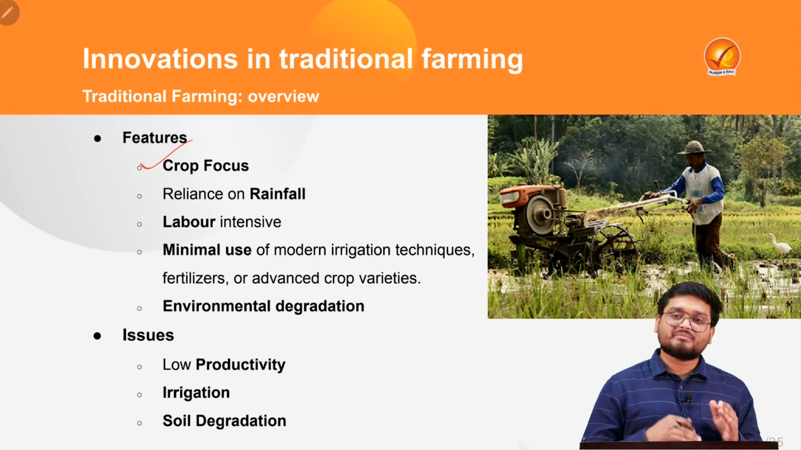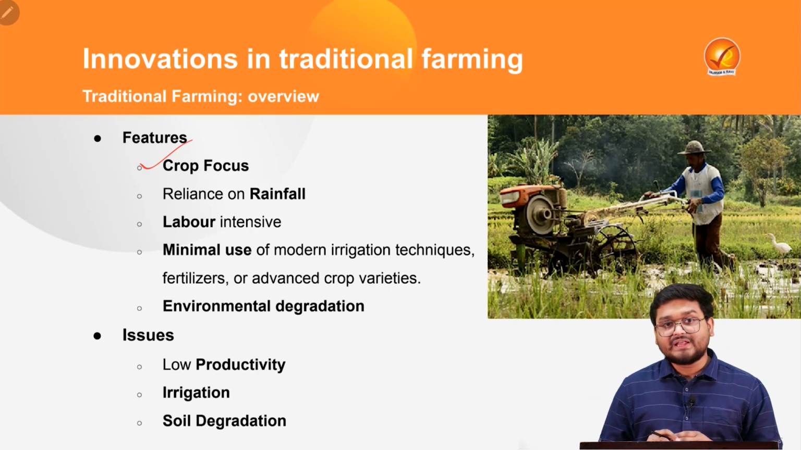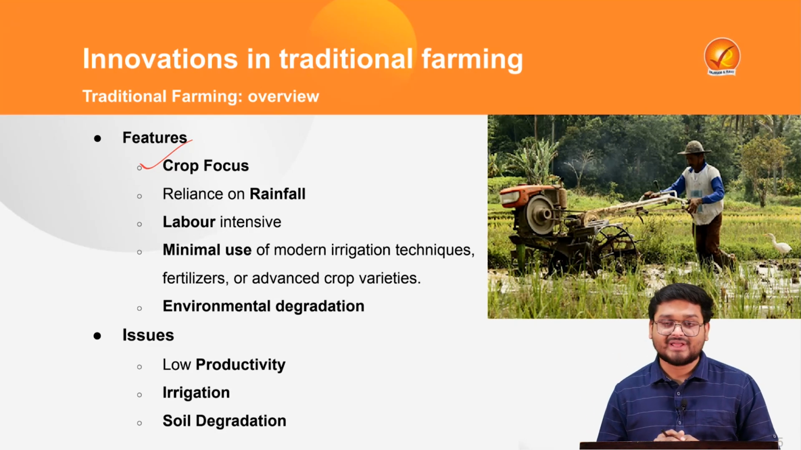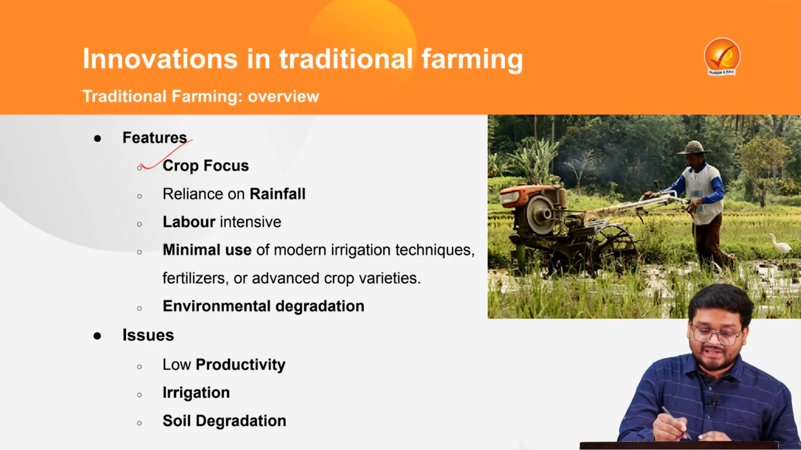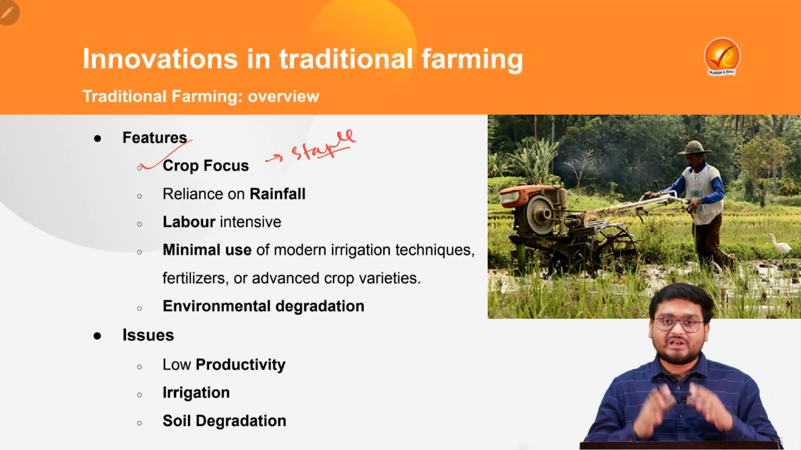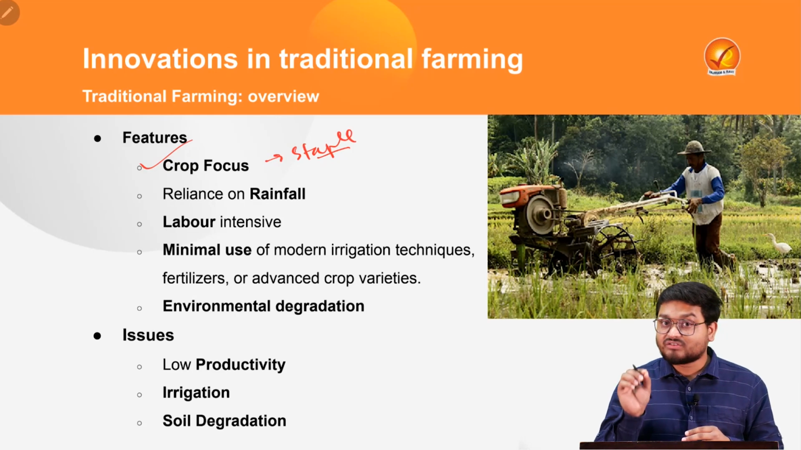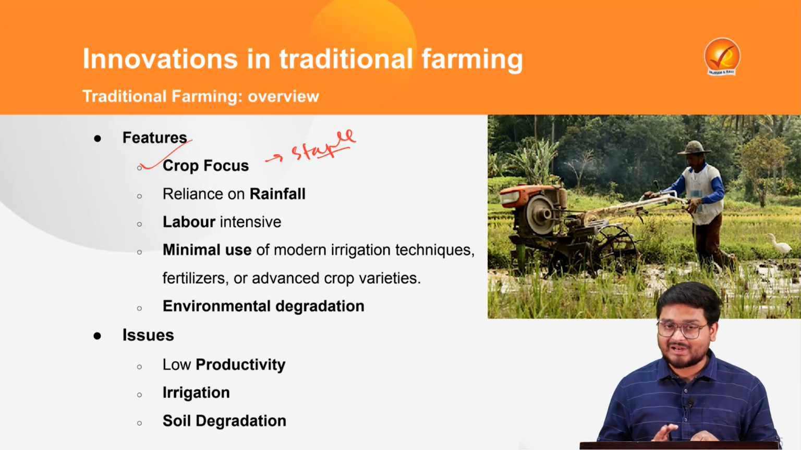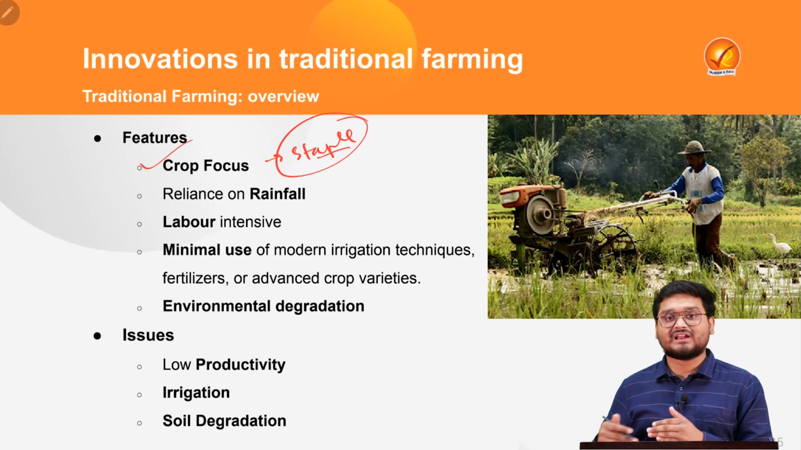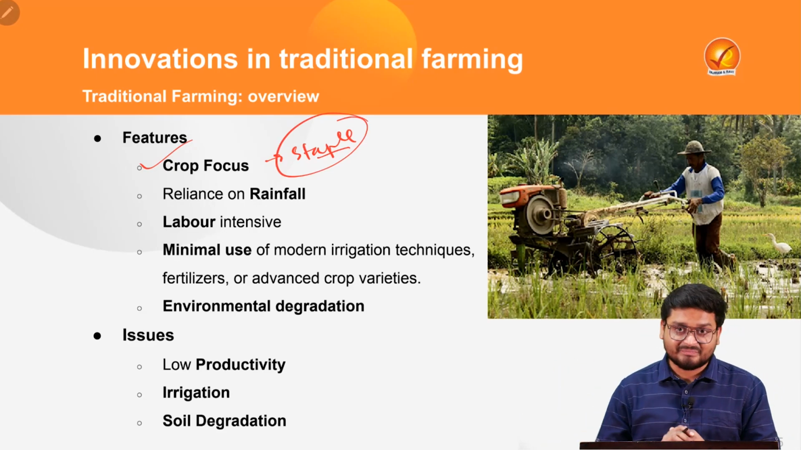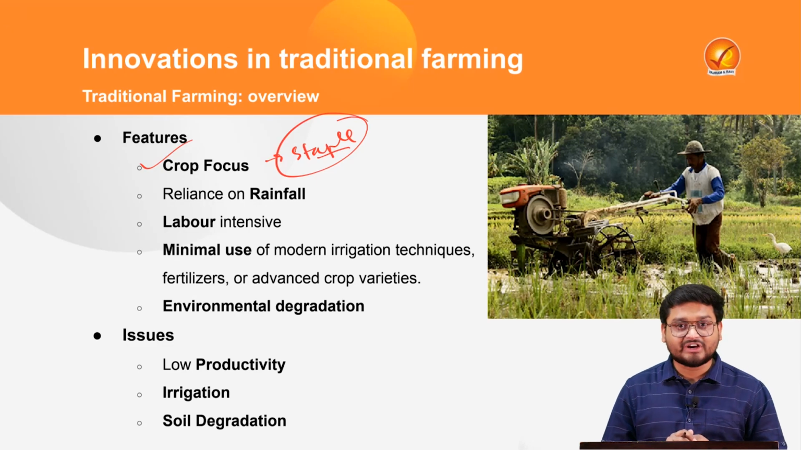For example, the farmers who do traditional farming have some crop in their mind, and this crop they cultivate year after year again and again. For example, it can be a staple item such as rice or wheat. If they are cultivating rice and wheat, which are actually water guzzling crops, let me tell you, the farmers will be cultivating this again and again over a particular period of time. So this is the very first feature of traditional farming.